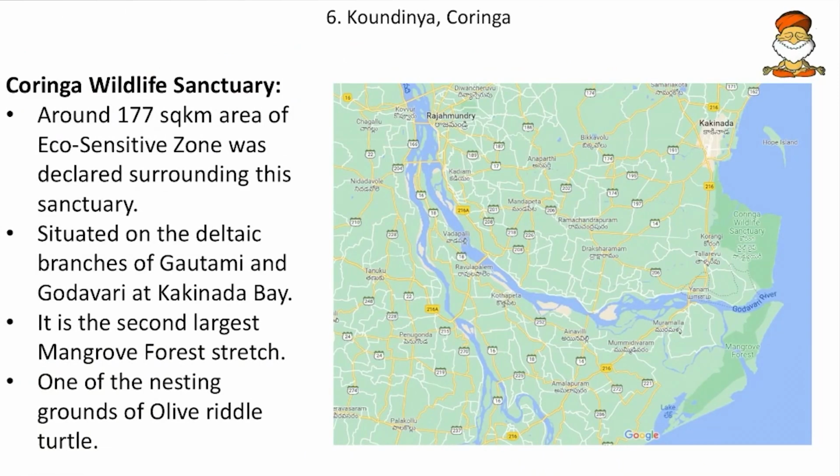Then the Koringa Wildlife Sanctuary. So this is around 177 square kilometer area and it is eco-sensitive zone. And here we can see how it is present in the coast and hence it is an ESZ. And it is situated on the deltaic branches of Gotami and Godavari river at Kakinada Bay, and it is the second largest mangrove forest stretch, and it is one of the nesting grounds of olive ridley turtle.